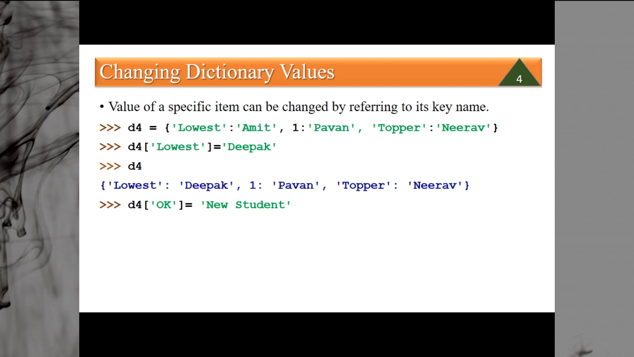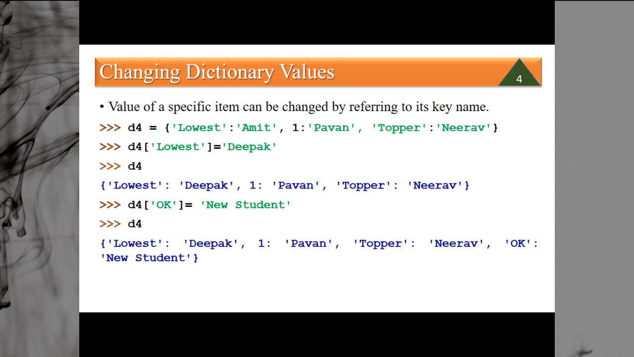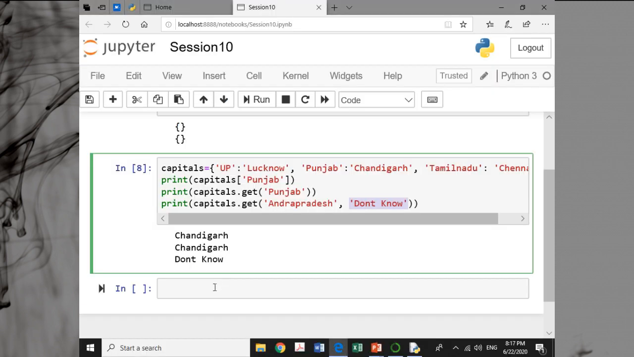It means if you are referring to a key which does not exist, in that particular case, the key will be added. Okay, so if you print D4, you can see the new student, new key OK has been added. This is the same we can do here.